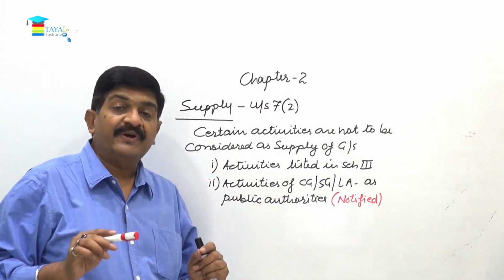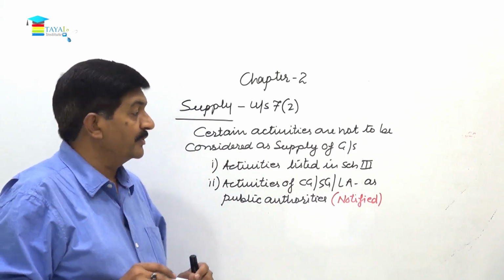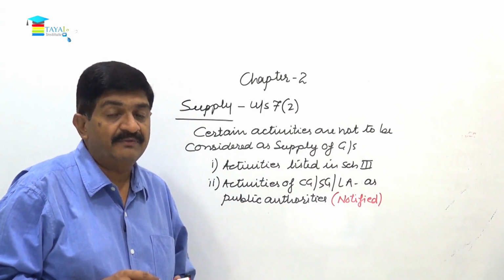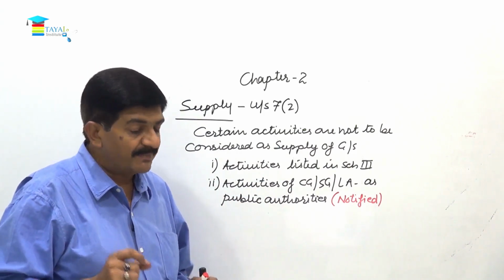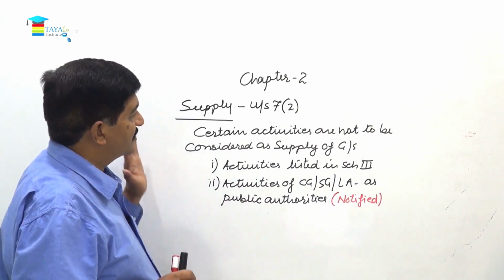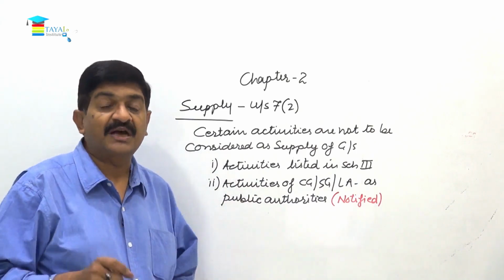So certain notified activities of the central government, state government, local authorities, and in the capacity of public authority will not be considered as supply. Actually subsection 3 is also there, but that is not very relevant. So subsection 1 and subsection 2, these are relevant.